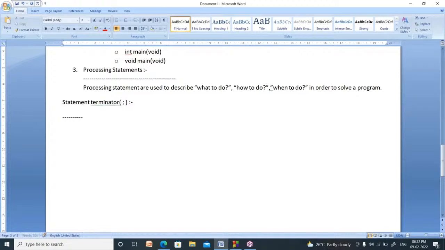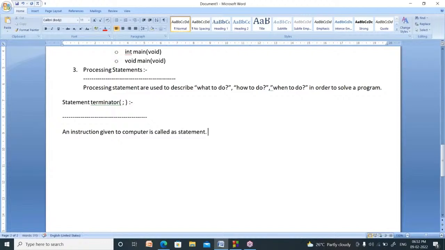Now, what is the meaning of statement? A statement is nothing but an instruction given to the computer. If I ask you to stand up, please switch off your fan, please mute your mic or unmute your mic, these are nothing but instructions given to you. Now, an instruction given to the computer is called a statement. What is an instruction given to the computer called? Statement.